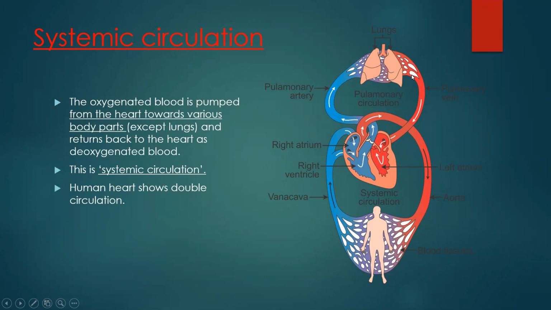From the lungs, it again comes back to the heart, first to the left auricle, then the left ventricle. From the left ventricle, it goes to the aorta. So you can see that twice the blood is coming to the heart. That is why this type of circulation is called double circulation.